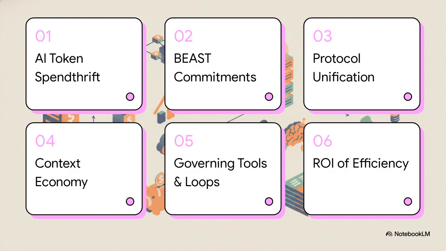Here's our roadmap to plug those massive leaks in your API budget. We're going to hit the AI token spendthrift problem, run through the BEAST core commitments, and look at protocol unification. After that, we'll dive into the context economy, governing tools, and then wrap the whole thing up with a measurable ROI. Let's get right to it.